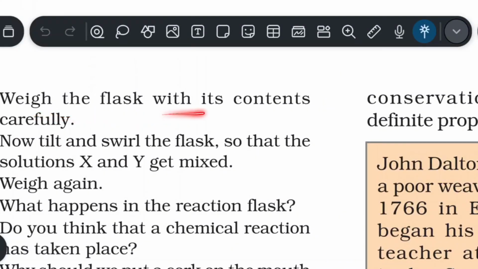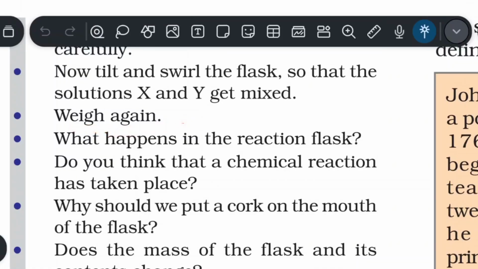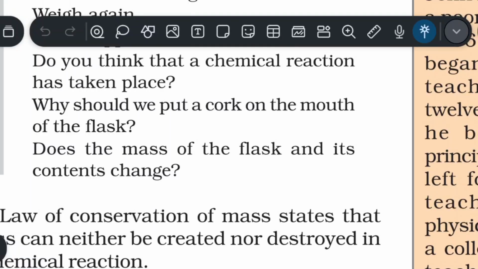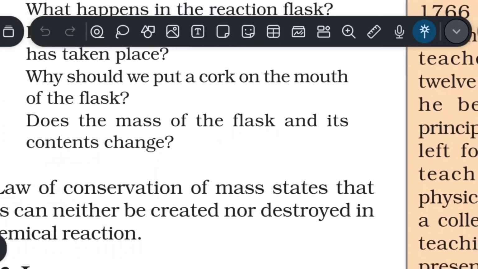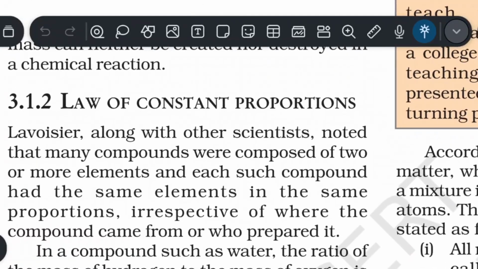Now weigh the flask with the contents carefully. Now tilt and swirl the flask so that the solutions X and Y get mixed. Weigh again. What happens in the reaction flask? Do you think that a chemical reaction has taken place? Why should we put a cork in the mouth of the flask? Does the mass of the flask and its contents change? The law of conservation of mass states that mass can neither be created nor be destroyed in a chemical reaction.